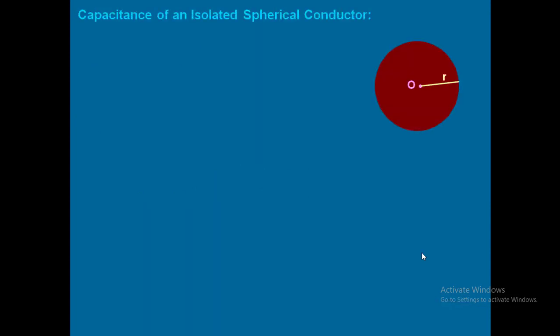We are not going to discuss this one because it is a simple idea alone. Just look into it. Capacitance of an isolated spherical conductor. Suppose you have a spherical conductor. What is the capacitance of that spherical conductor? That we have to calculate. So I am considering a spherical conductor whose radius is r. Let a charge plus q be given to the sphere, which is assumed to be concentrated at the center. At the center we have kept the charge.